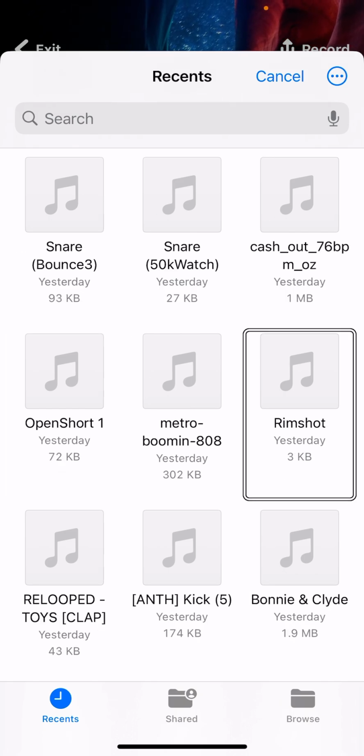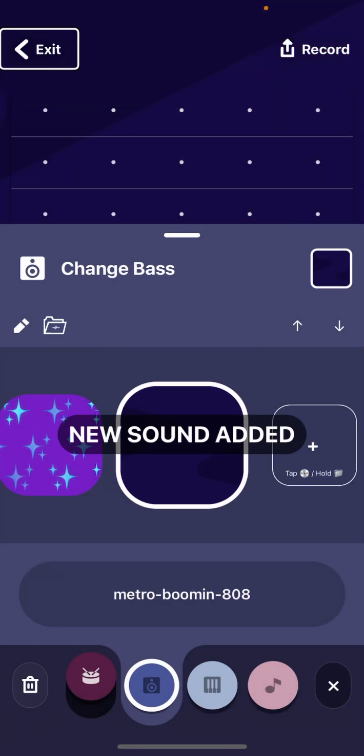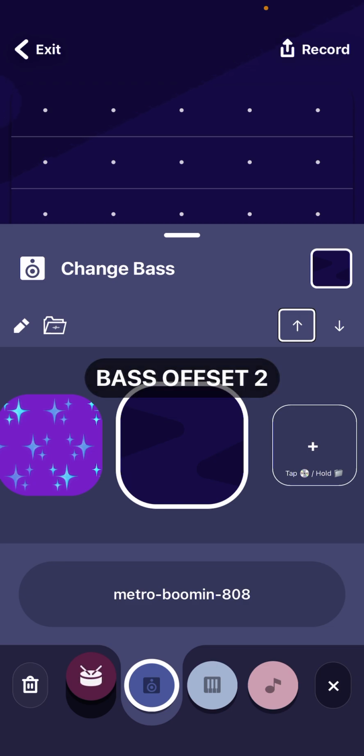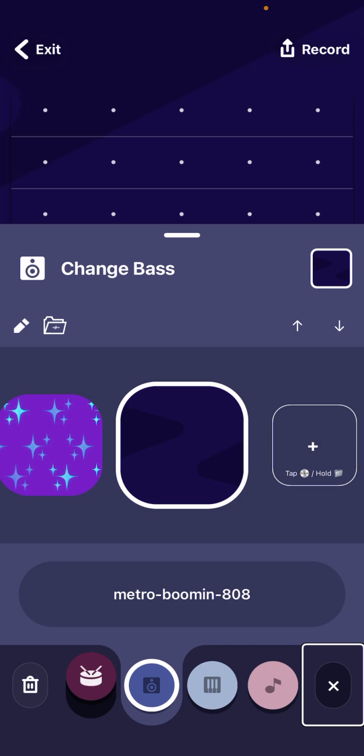Rim shot. Metro Boomin 808. Here we go. So when you're adding sounds with the trick, up arrow, you might want to click this up arrow a few times because it ain't gonna affect the pitch of the song. It's just gonna put it to the melody, like the bass and stuff you want. Just like a piano.